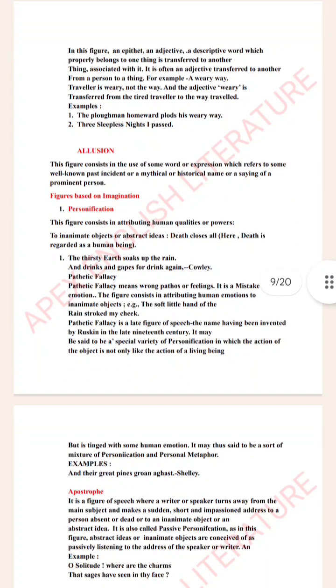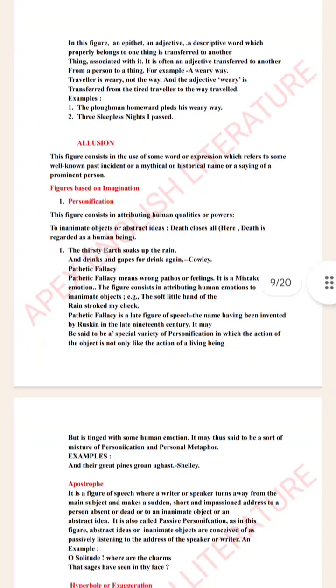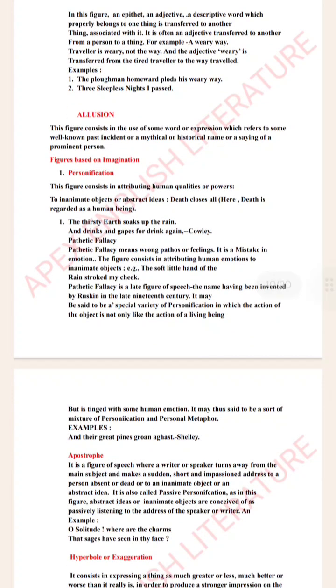Next we have figures based on imagination. This figure, personification, consists in attributing human-like qualities or powers to inanimate objects or abstract ideas. For example, the thirsty earth soaks up the rain. So the poet is saying that the earth is thirsty, which is a human-like quality.